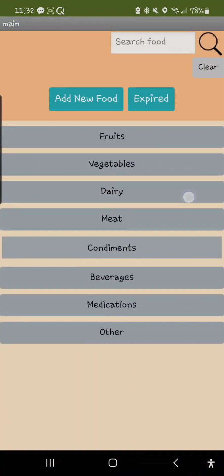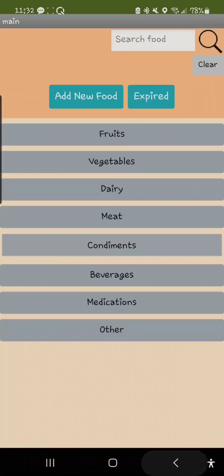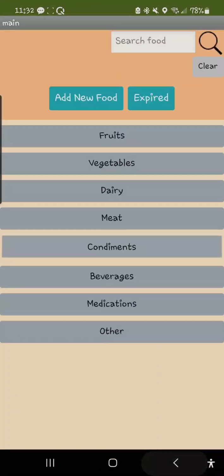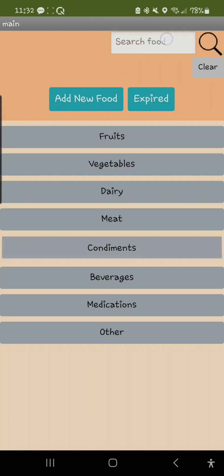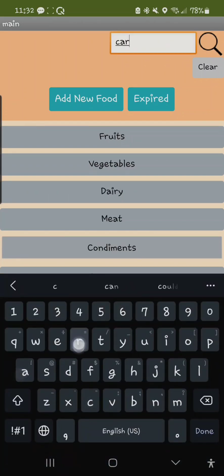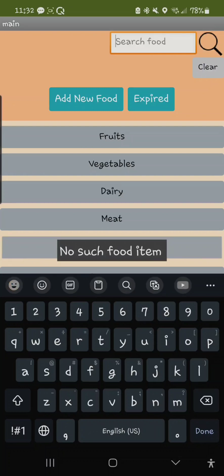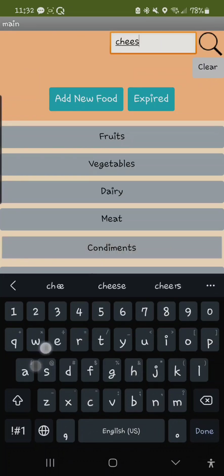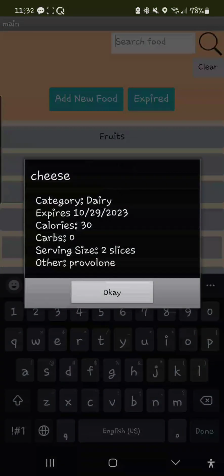Now when we go into each of our categories, we can see the foods and items that we've put in. Next, we're going to search for foods in our search bar. If we try and look something up that we don't have, such as carrots, it's going to say we don't have it. However, if we look up something like cheese, which we do have, a pop-up will come up with all the information about our cheese. And we can say, okay.